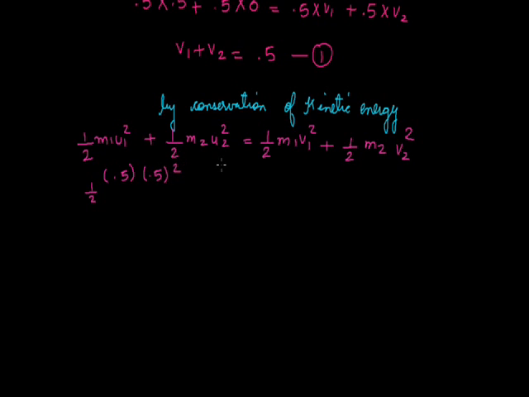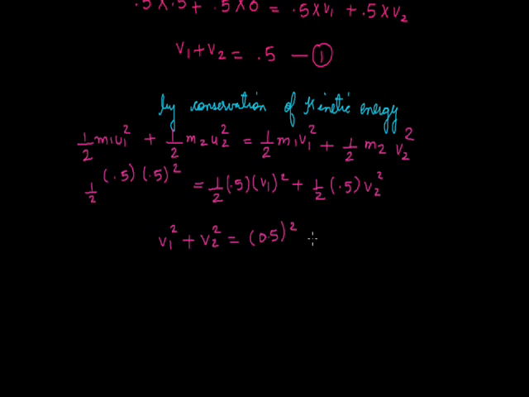The initial kinetic energy of ball B will be 0 because it is at rest. So the final kinetic energies will be half m1, that is 0.5, into v1 square, plus half m2, that is 0.5 again, into v2 square. On solving this equation, we get v1 square plus v2 square as 0.5 whole square. Let us mark it as equation number 2.